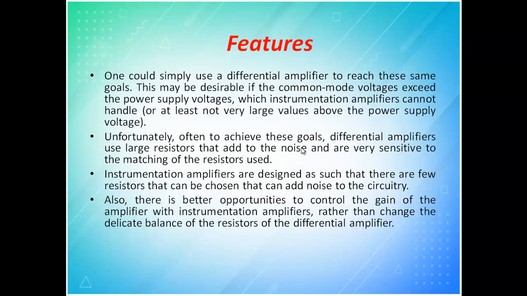One could simply use a differential amplifier to reach these same goals. This may be desirable if the common mode voltage exceeds the power supply voltage, which the instrumentation amplifier cannot handle. Unfortunately, to achieve this goal, differential amplifiers often use large resistors that add to the noise and are very sensitive to matching of the resistances used.